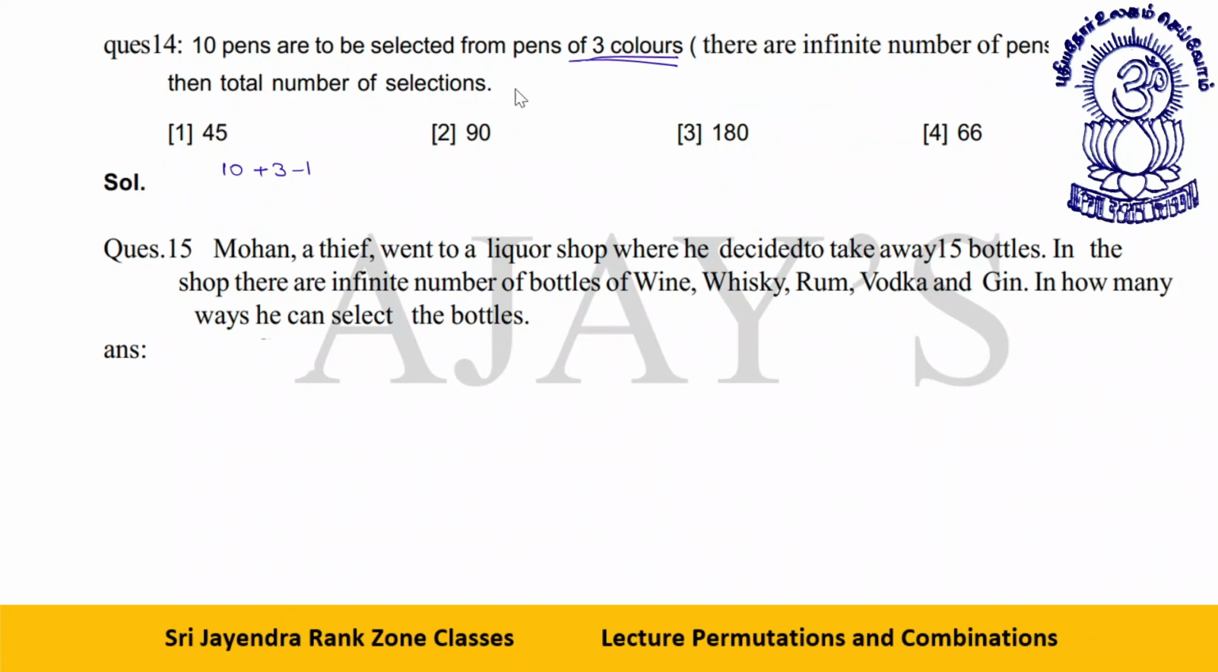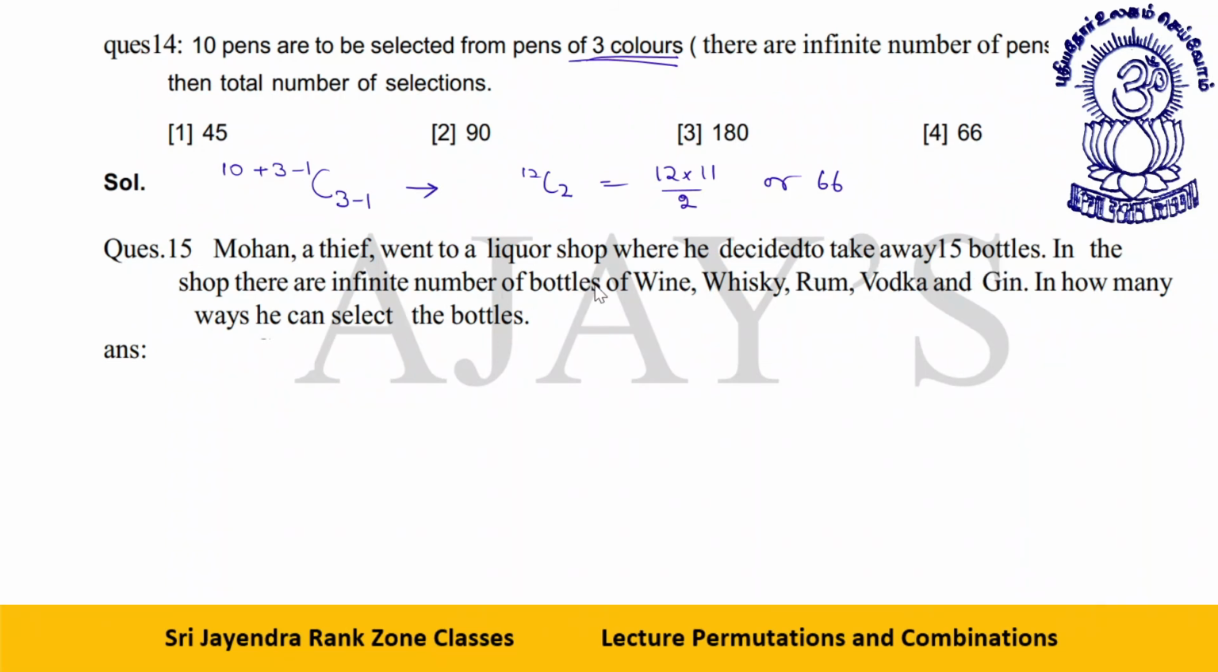The total number of selections is 10 plus 3 minus 1, C 3 minus 1. There are no limitations. So this will be 12C2. What will be 12C2? That will be 12 into 11 by 2, or 66.